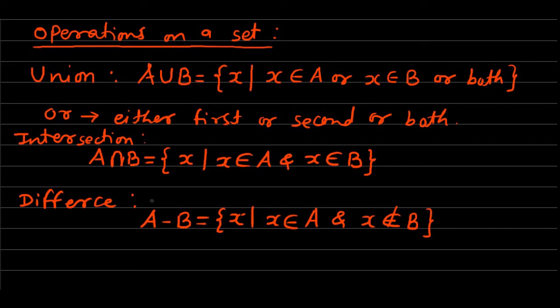After defining these operations, union, intersection and difference of sets, next we'll see what is meant by the if-then and the empty set. So next one is the empty set.